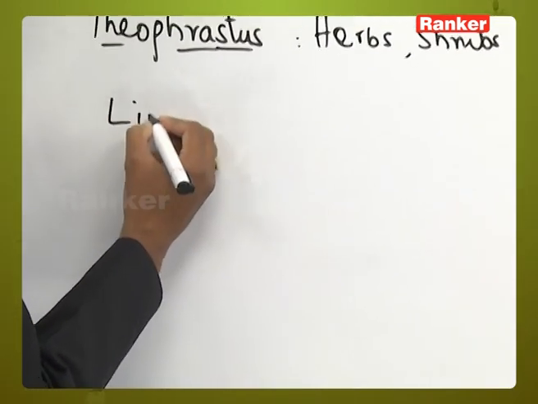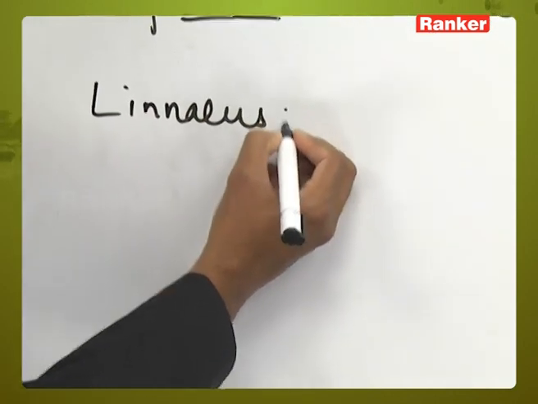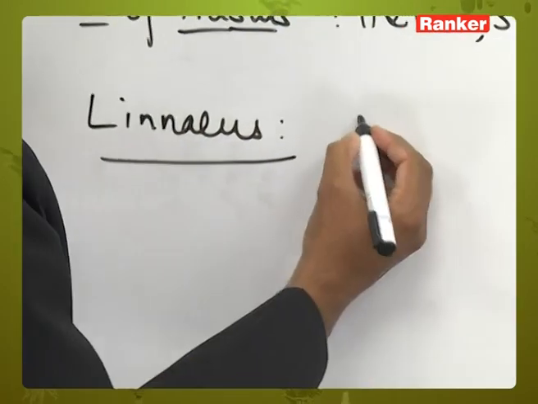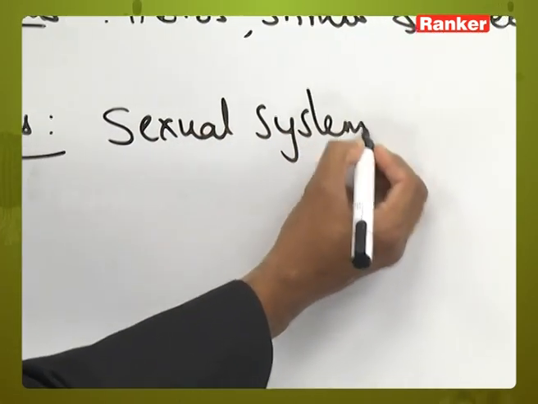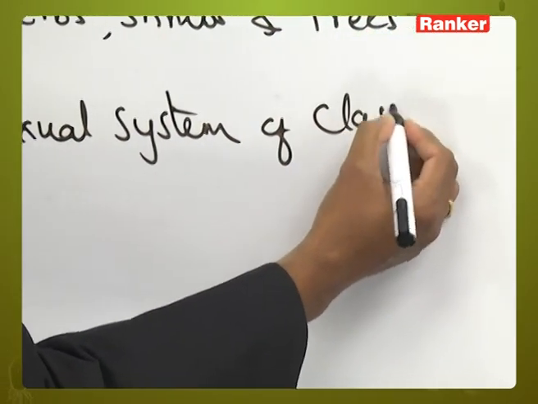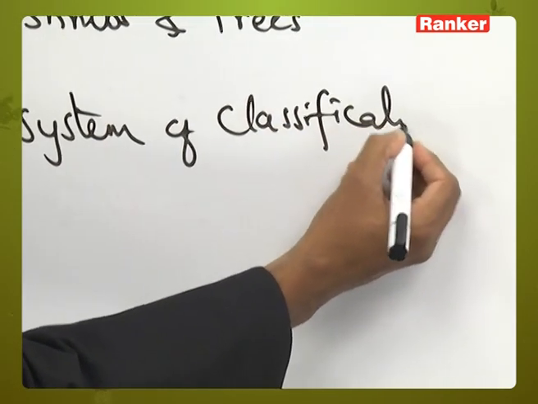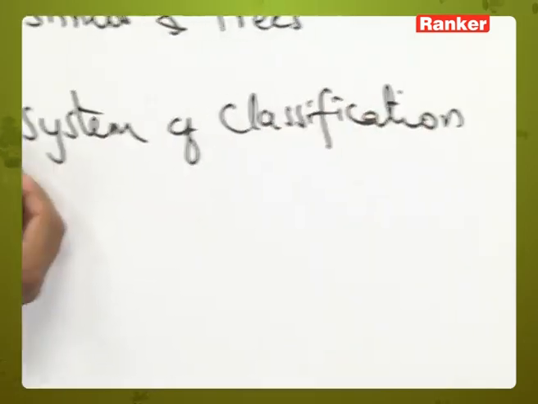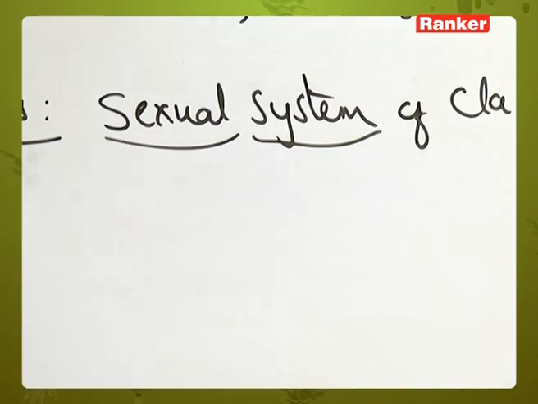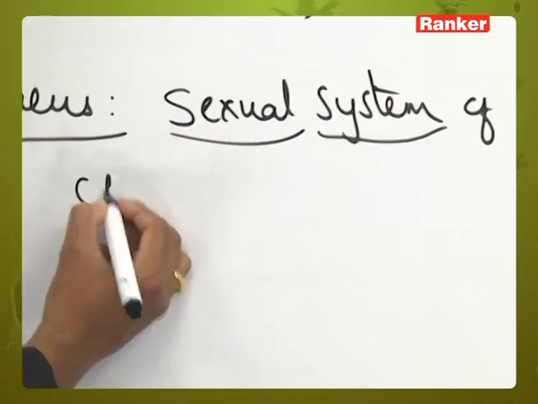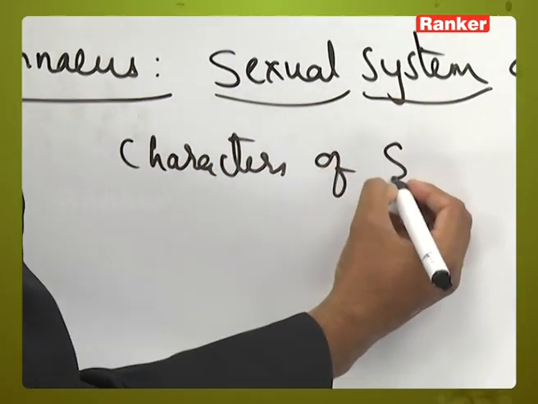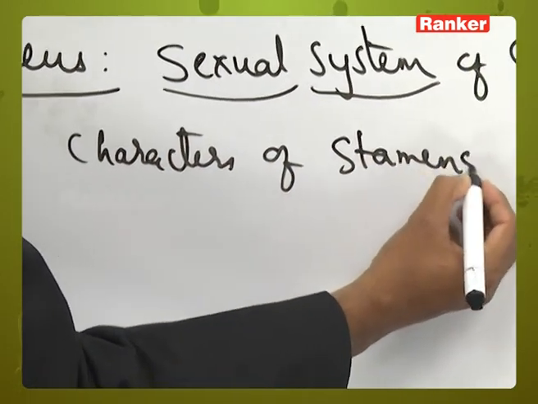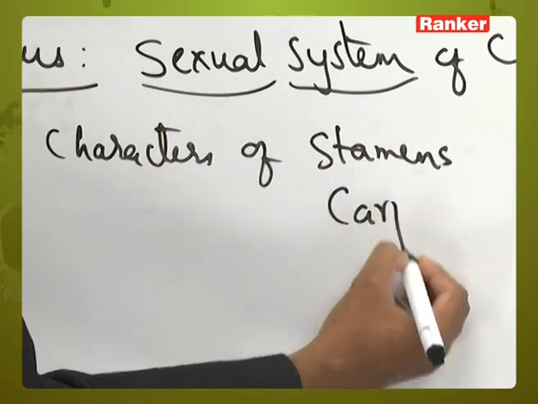Then the scientist Linnaeus. The Linnaeus system of classification is called the sexual system of classification. Why is it called a sexual system of classification? Here, sexual characters of the plants have been considered, that is, the characters of the sex organs, the stamens and the carpels.